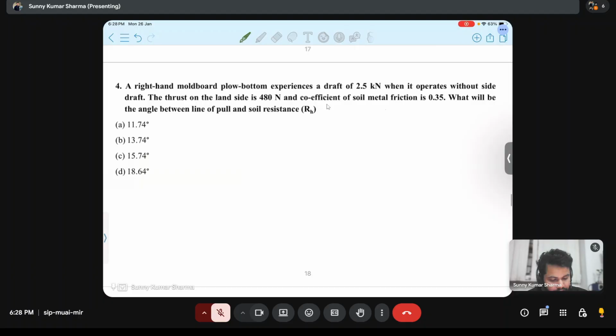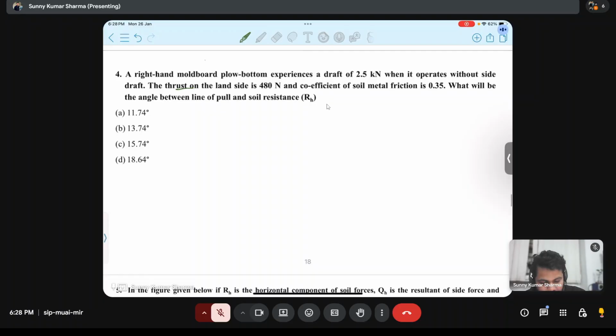That is 480 Newton. Thrust coefficient, thrust is QT. It is QH. QH is the parasitic force, and QH is the resultant of T and mu T. These two resultant forces will give QH, that is the parasitic force. And this T is the thrust. Mu is the soil-metal friction.